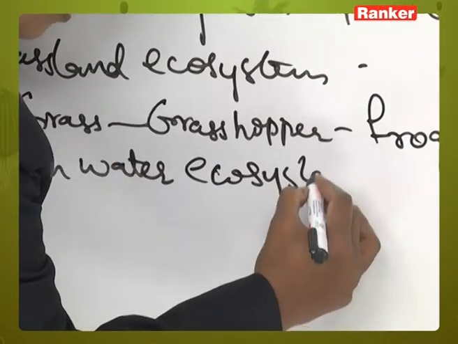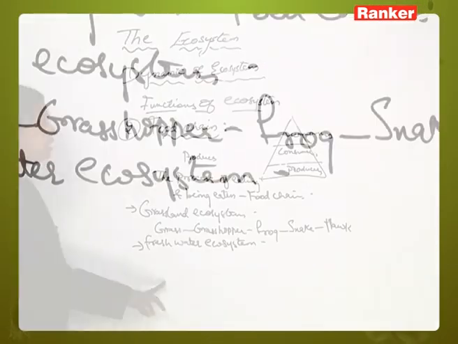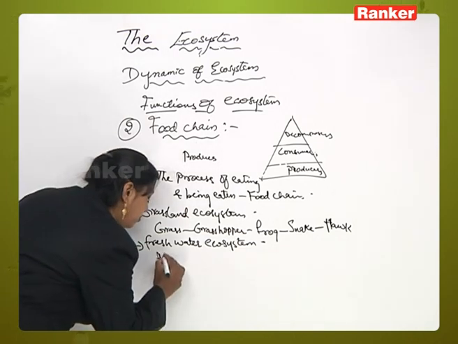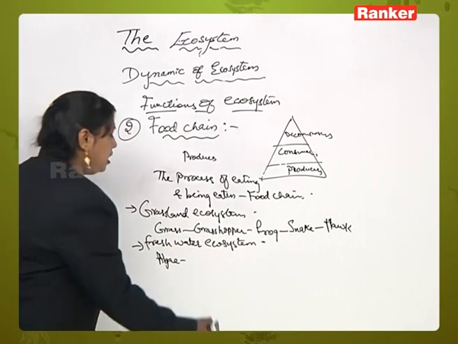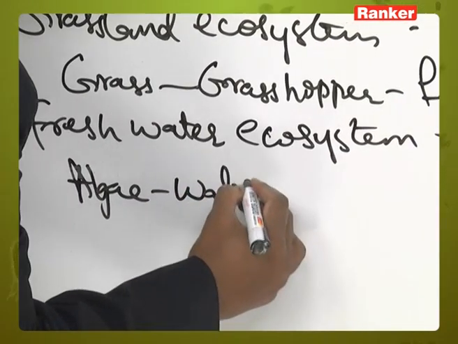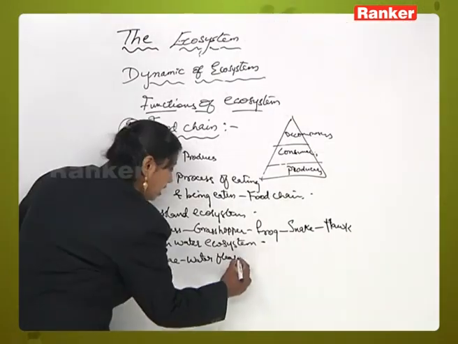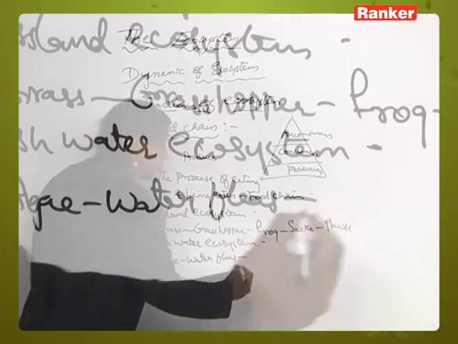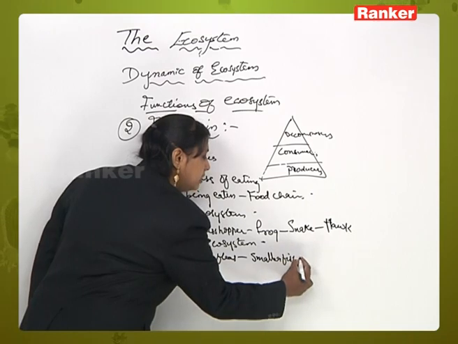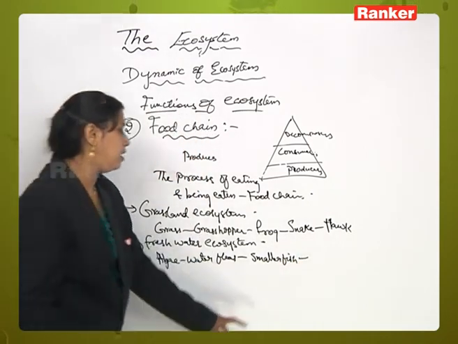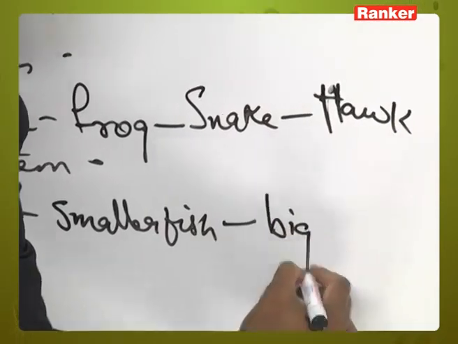So, what are the components in a freshwater ecosystem? What you will see? You will see some algae, right, the presence of algae will be there. You will see the presence of water fleas, and these will be eaten by smaller fish, and these smaller fish are eaten by bigger fishes,